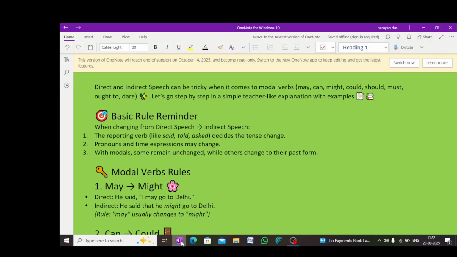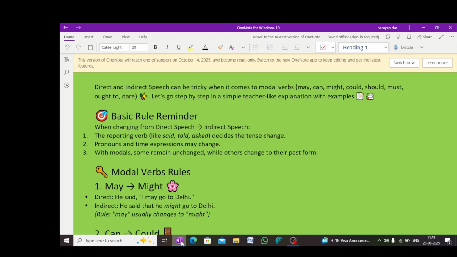In this video I have for you direct to indirect speech with may, might, can, could, shall, should, modal auxiliaries. Direct and indirect speech can be tricky when it comes to modal verbs like may, can, might, could, should, must, ought to, dare, etc. Now let's go step by step in simple teacher-like explanations with examples. Basic rules to remember.